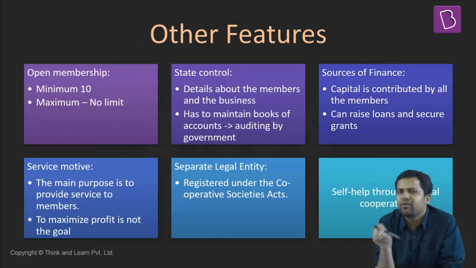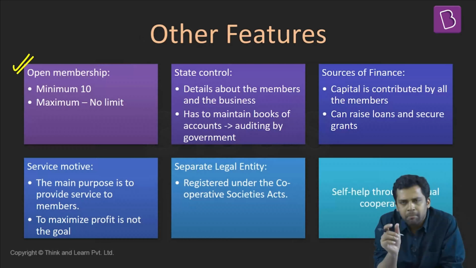What are some other features, other characteristics of cooperatives? Cooperatives have open membership. A minimum of 10 members have to be there. But what is the maximum limit? There is no such thing.